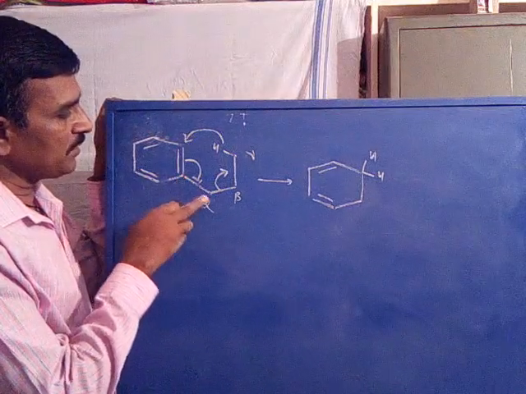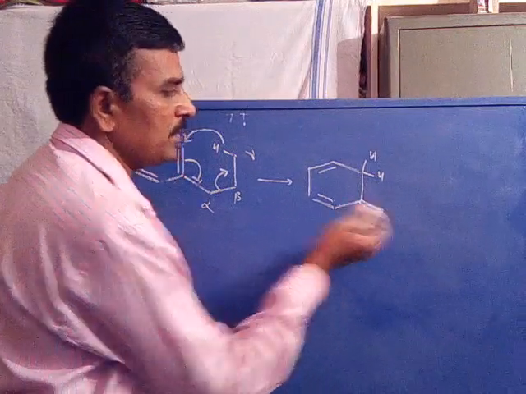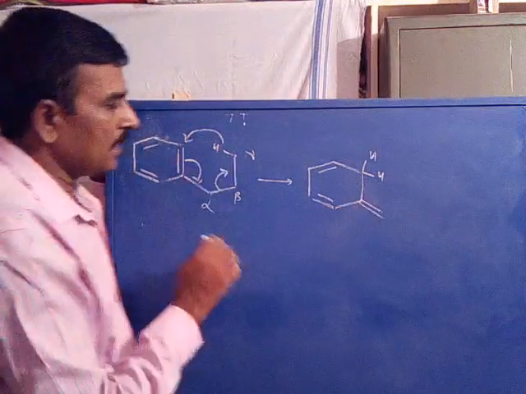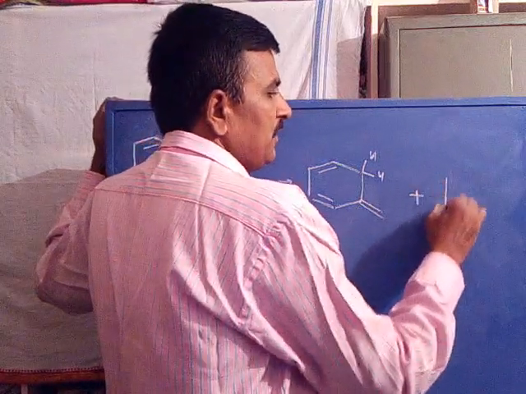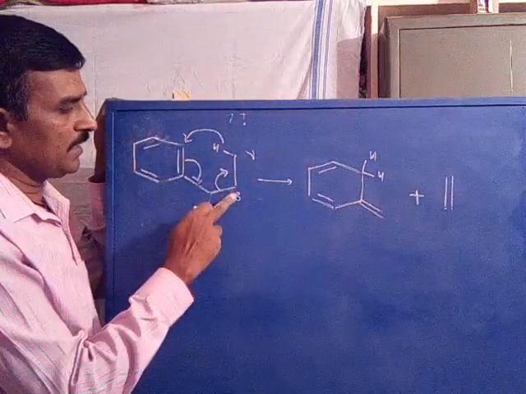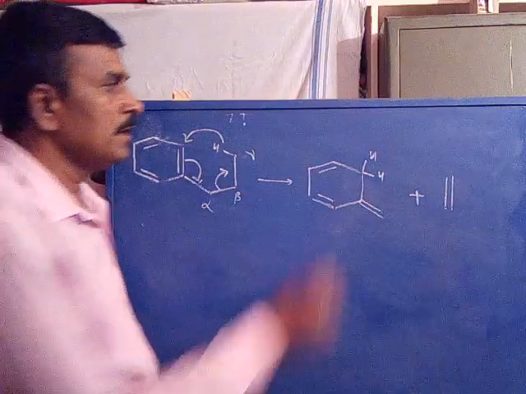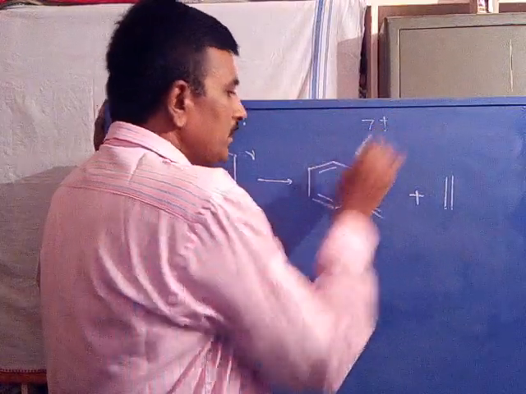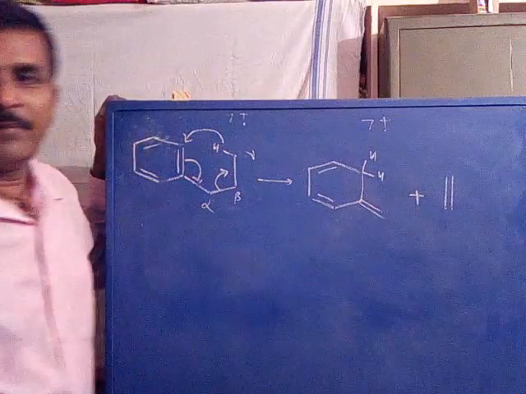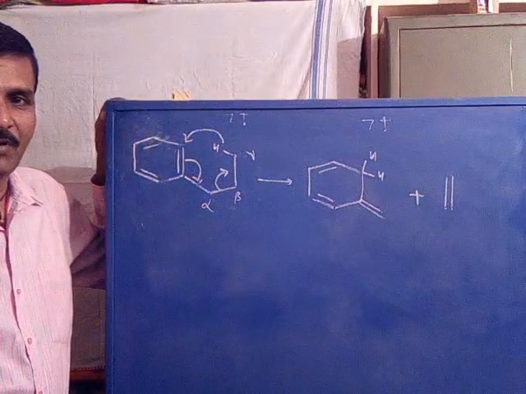Now this becomes C double bond C, and the other fragment gets eliminated as the two-carbon neutral, ethylene. This carbon and this carbon get eliminated as a neutral, that is ethylene. This is the ion radical. This is called the McLafferty ion.